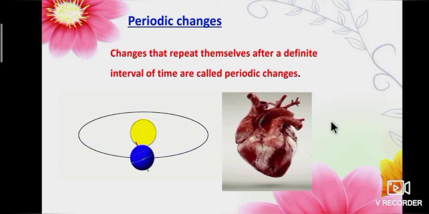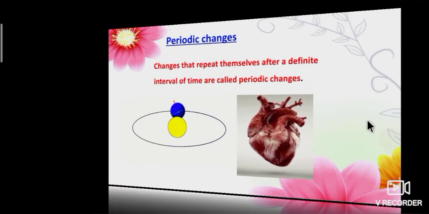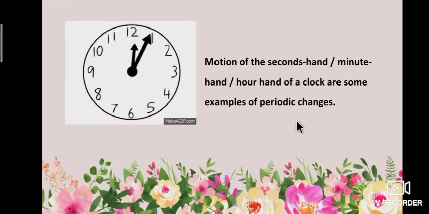So, these changes will occur in a definite interval of time. The next example, clock striking every hour, motion of the seconds hand, minute hand, hour hand of a clock are some examples of periodic changes.